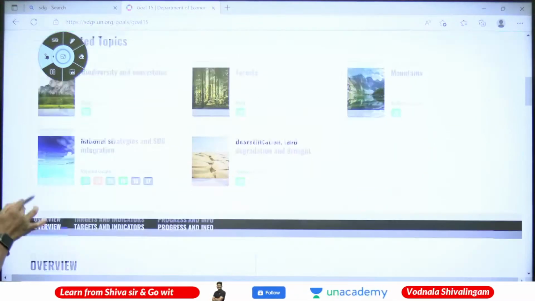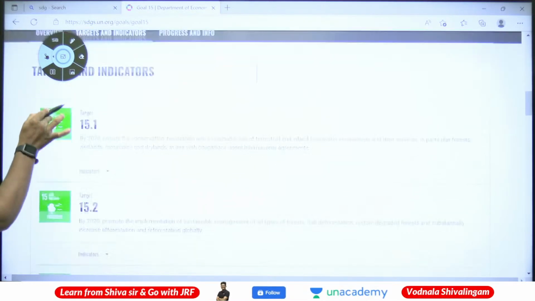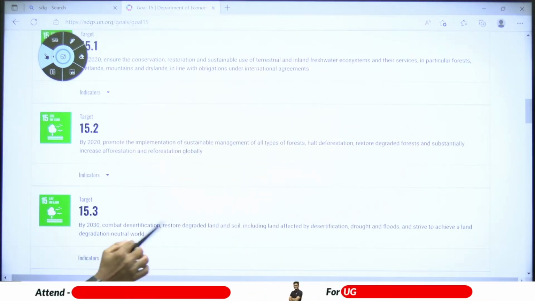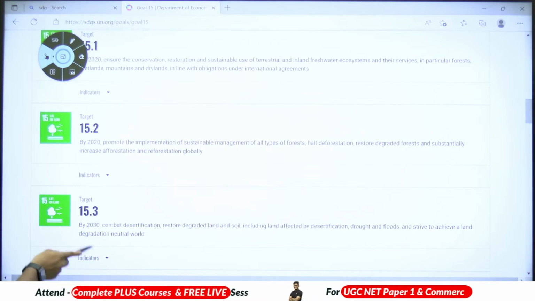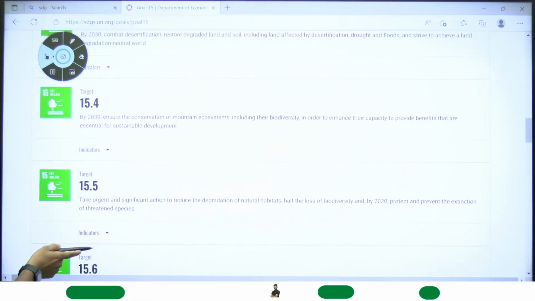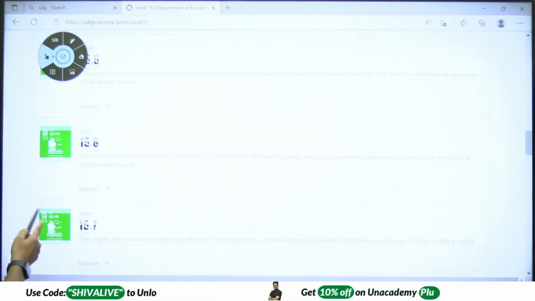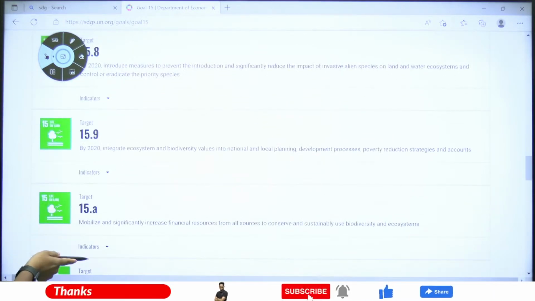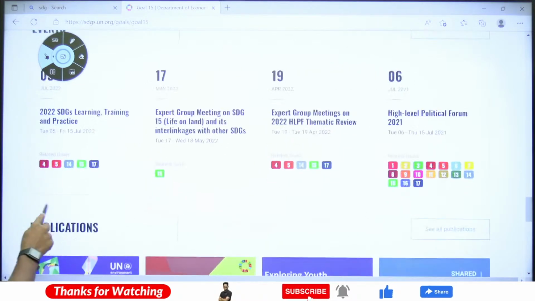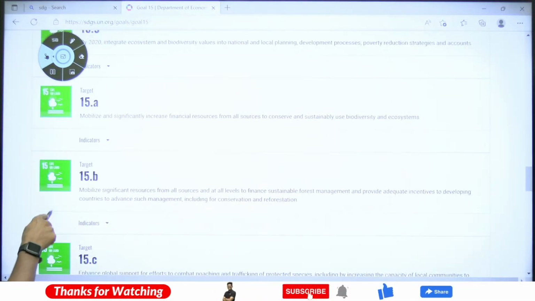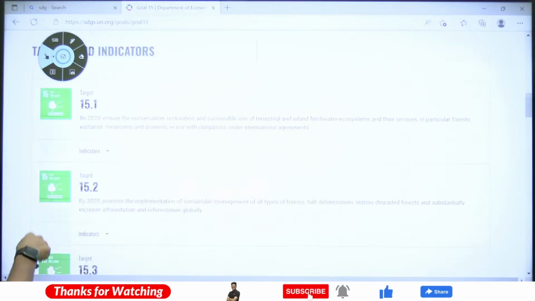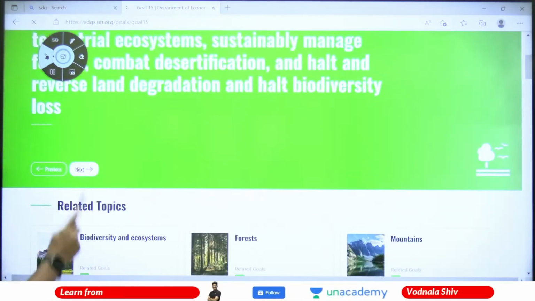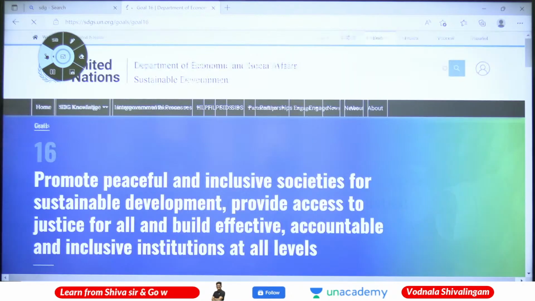Next, the important indicators. If you look, is there any metric? Sustainable, desertification, soil, this is common. So there is nothing metric related. There is no percentage or target related. It is more of a general statement with regard to this only.